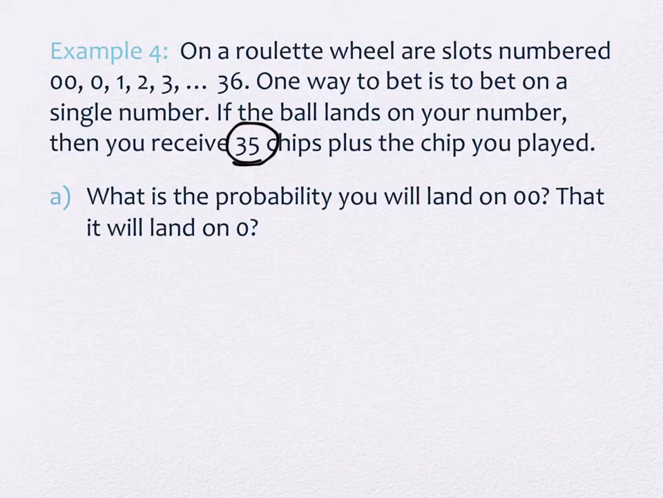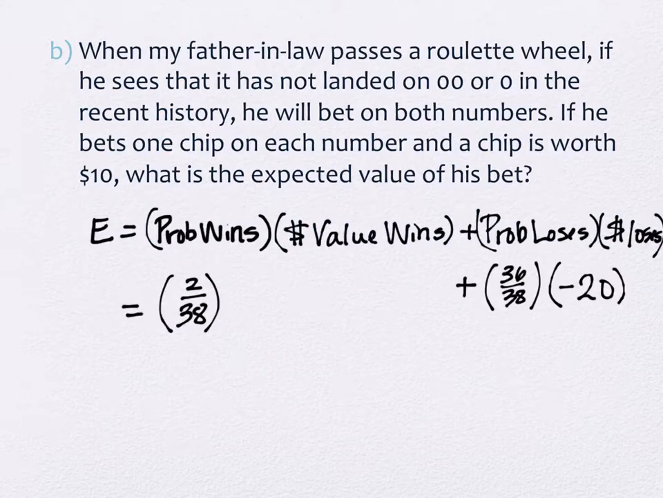Right. He spent 2 chips. He's going to get back 35 plus the winning chip. So he spent 2, and he's going to get back 36. So how many chips is he actually gaining? 34. All right, did we do that right? It's 34. So over here, the value he wins is 34 chips, but each chip is worth $10. So he actually has $340.